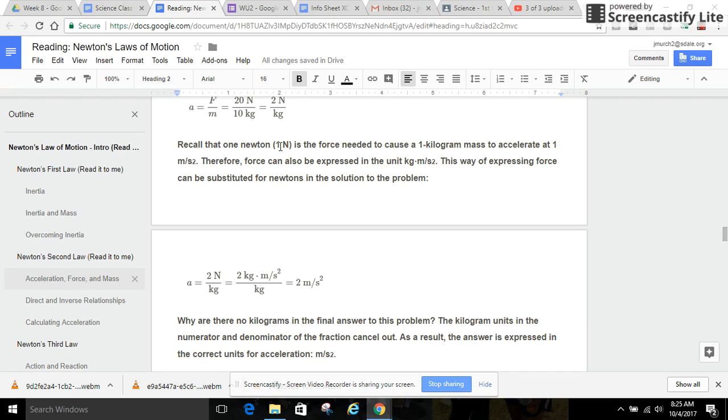Recall that 1 newton, 1 N, is the force needed to cause 1 kilogram of mass to accelerate at 1 meter per second squared. Therefore, force can also be expressed in the unit kilograms times meters over seconds squared. This way of expressing force can be substituted for newtons in the solution to the problem.